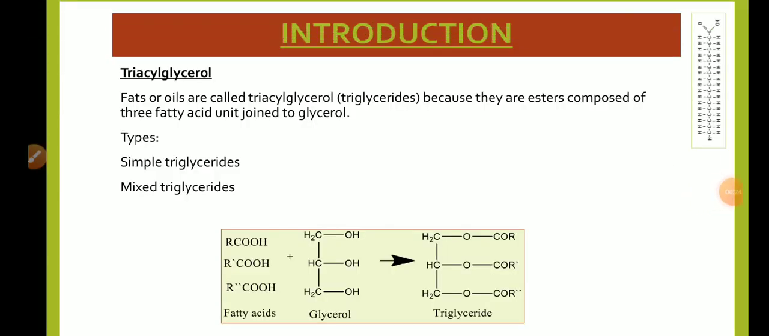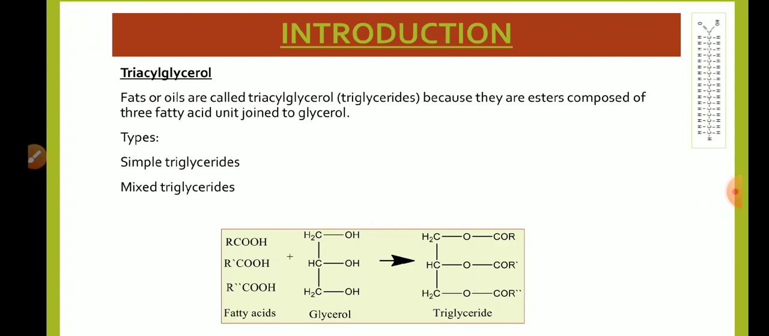Coming to the introduction. In introduction, we will detail about triacylglycerol. Triacylglycerols are also known as triglycerides. Fats or oils are called triacylglycerol or triglycerides because they are esters composed of 3 fatty acid units joined to glycerol. Fats and oils are the most abundant lipids in nature. They provide energy for living organisms, insulate body organs, and transport fat soluble vitamins through the blood.